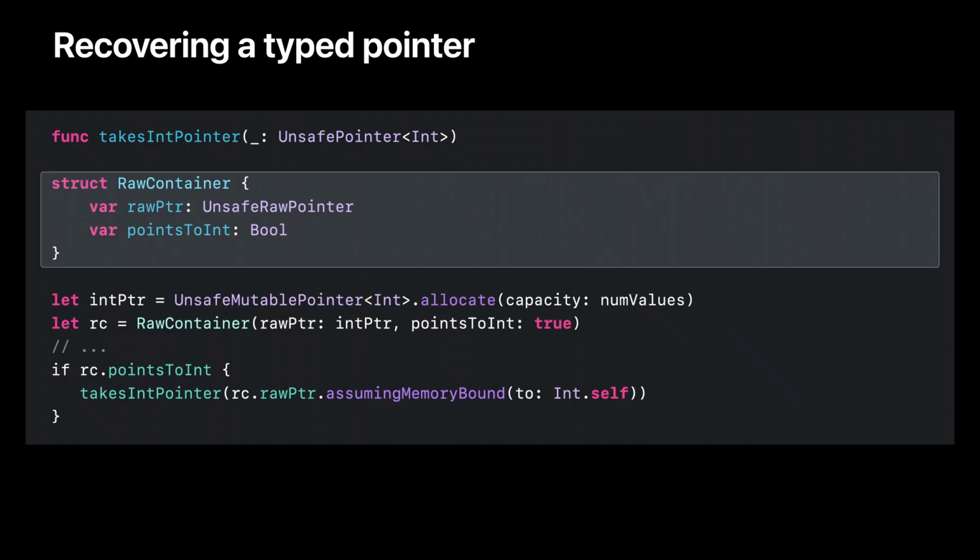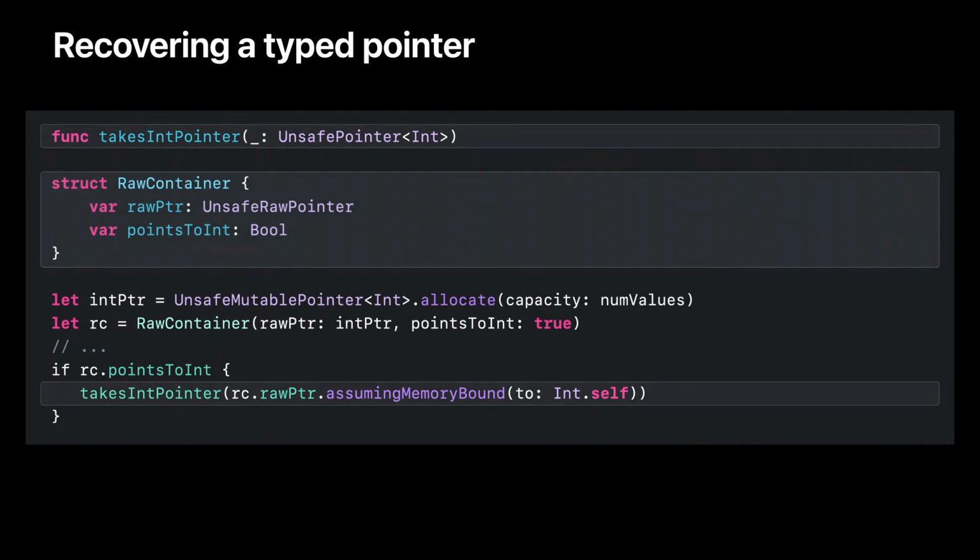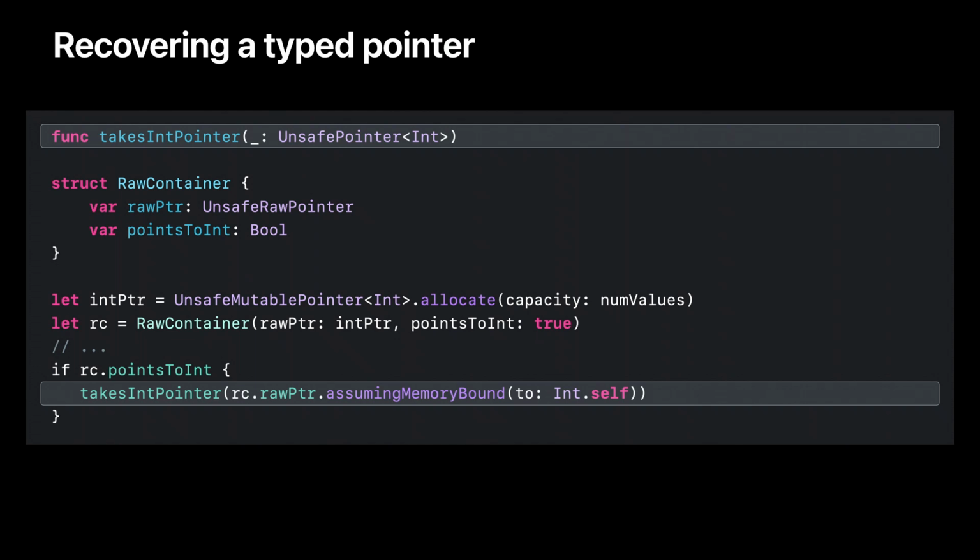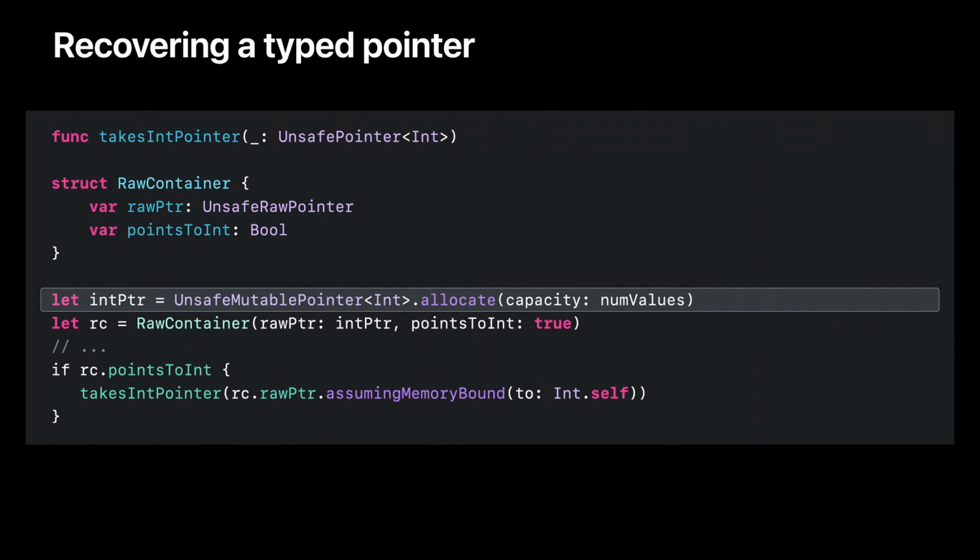In rare cases, code may not preserve a typed pointer. What if we just have the raw pointer, but we know with certainty what type the memory is bound to? We should be able to tell Swift we know what we're doing and get back our typed pointer. In this example, we have a container that holds raw memory, but we also have a variable pointsToInt telling us whether the memory can only hold integer values. Calling assumingMemoryBound(to:) on our raw pointer and giving it the Int type as an argument gives us back a typed pointer to integers. We know this is safe because when we allocated the memory, it was bound to type Int.